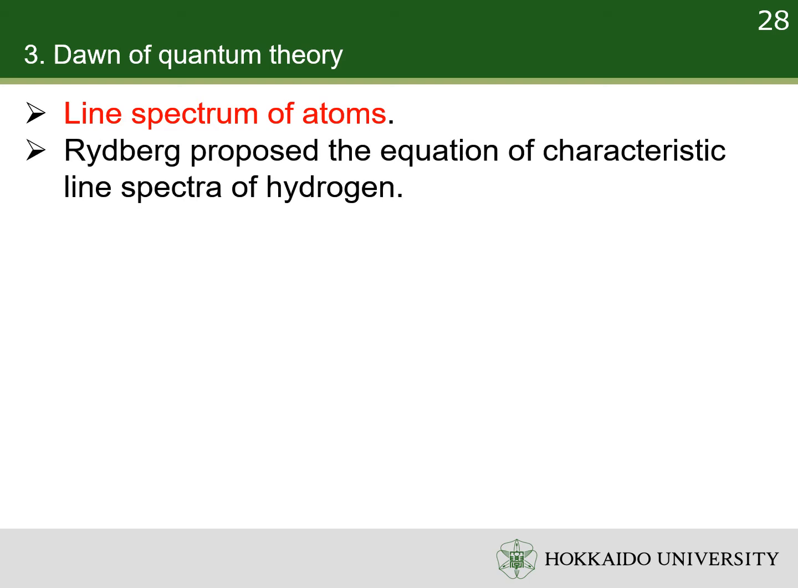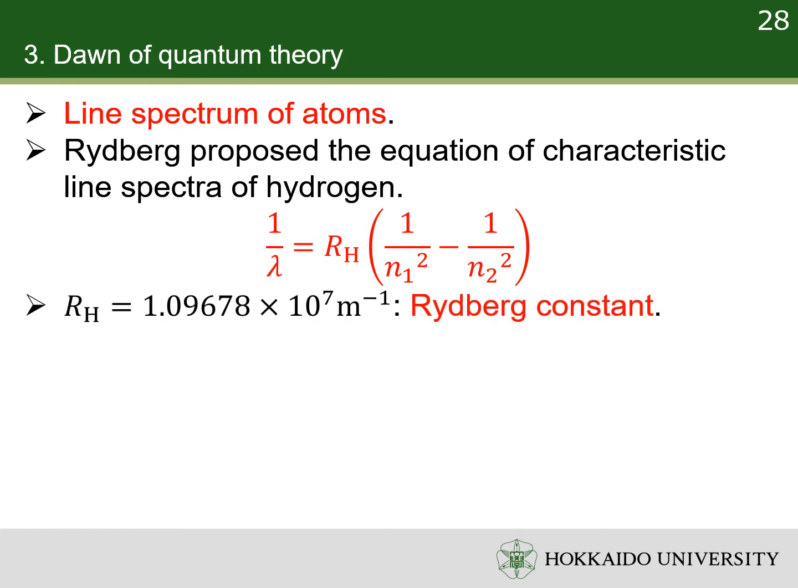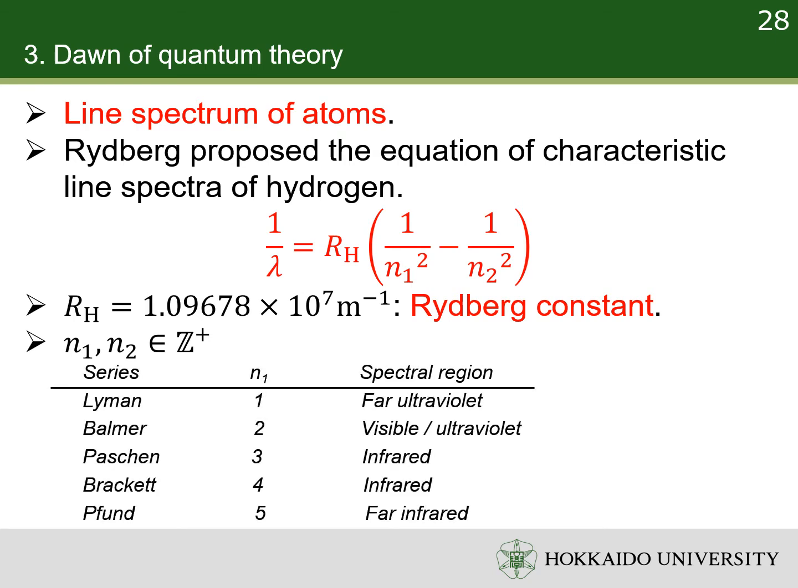Rydberg proposed the equation for the characteristic lines of hydrogen emission. The reciprocal of wavelength is proportional to 1 over n1 square minus 1 over n2 square. The proportionality coefficient is the Rydberg constant. n1 and n2 are positive integers. According to the value of n1, the lines are categorized into series.